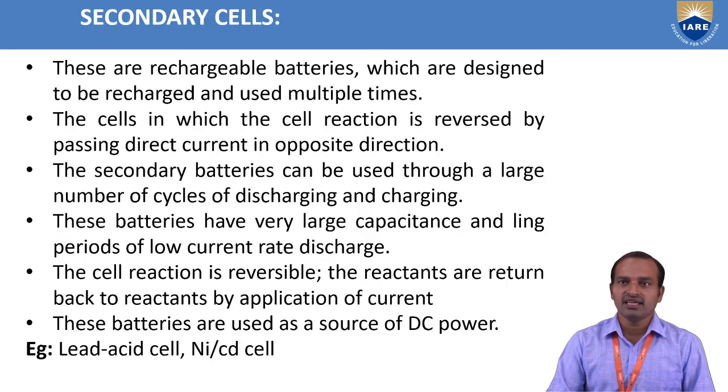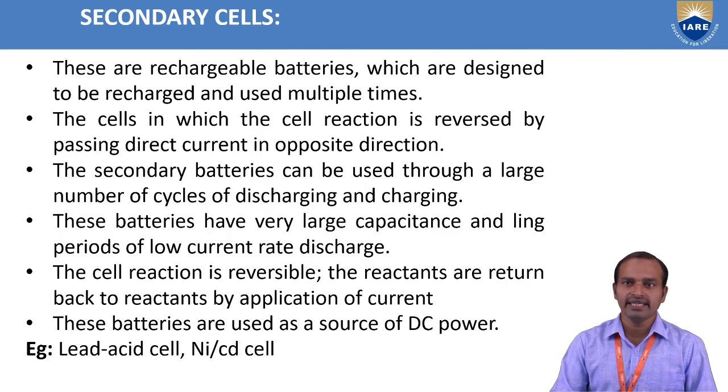Now next one is the secondary cells. These are rechargeable batteries which are designed to be recharged and used for multiple cycles. Reactants are converted into products, and products are converted back into reactants.